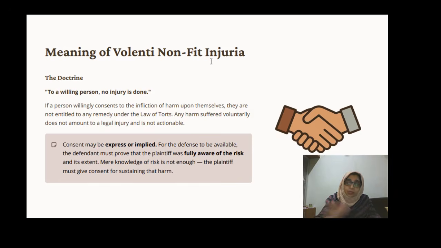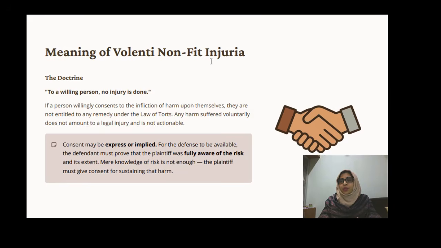So suppose anything happens without the negligence of either the doctors or the hospital management. If the patient dies, then these people will not be liable, because the patient or the guardians of the patient have given the consent expressly. And some implied consents can also be there.